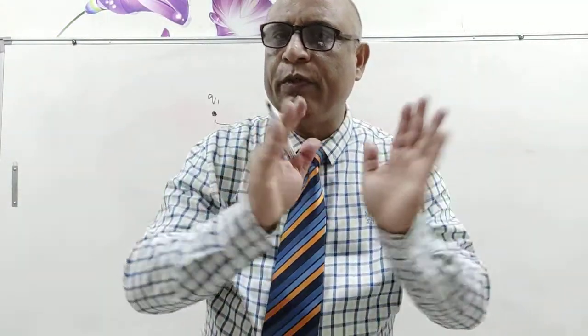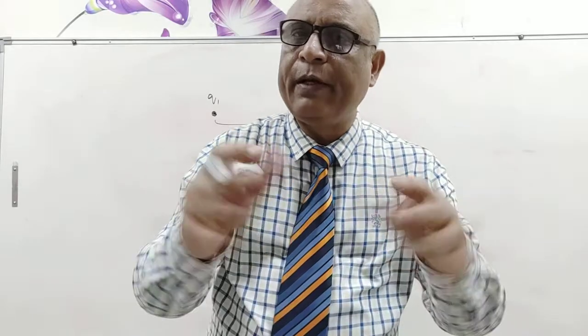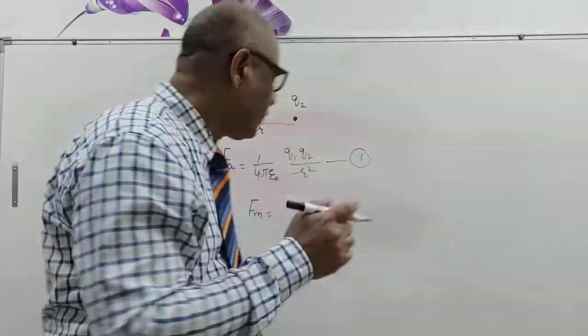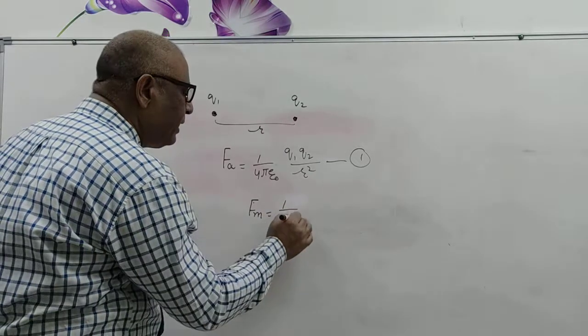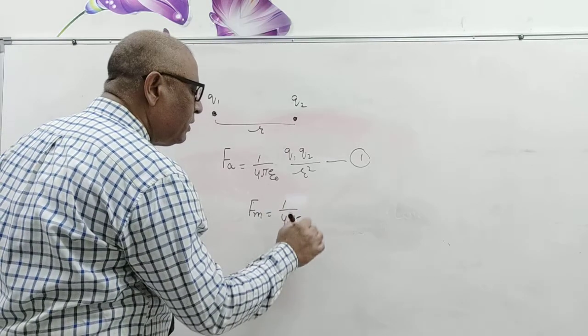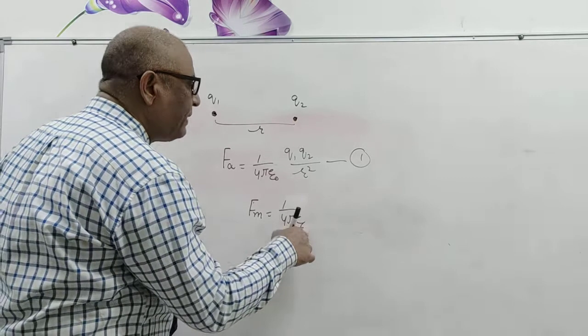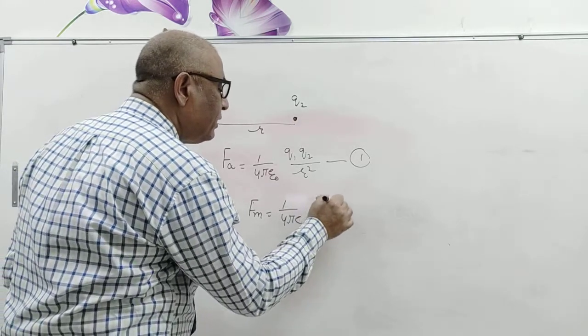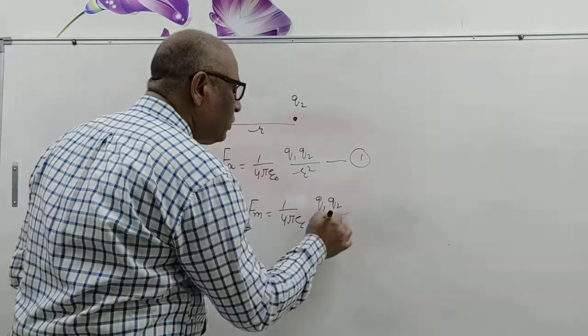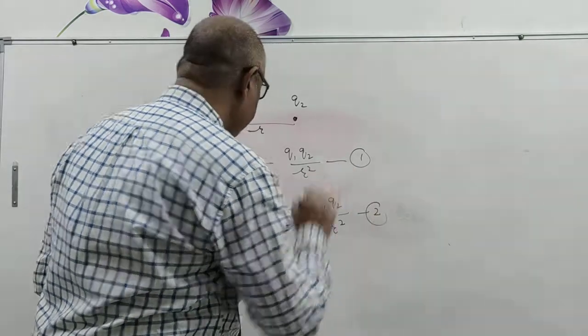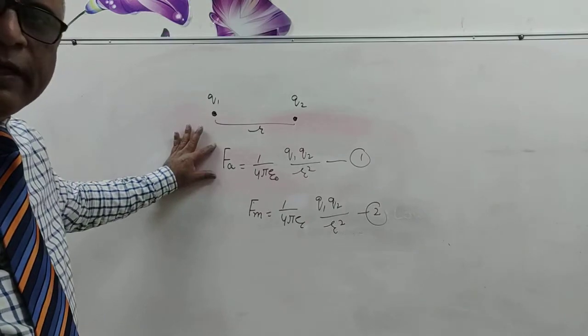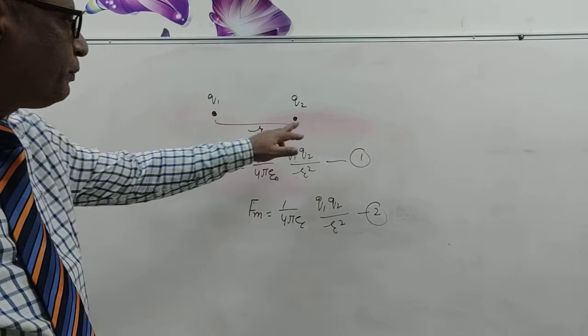Then epsilon naught changes. So Fm equals 1 upon 4 pi epsilon q1 q2 upon r square, and this is equation 2.